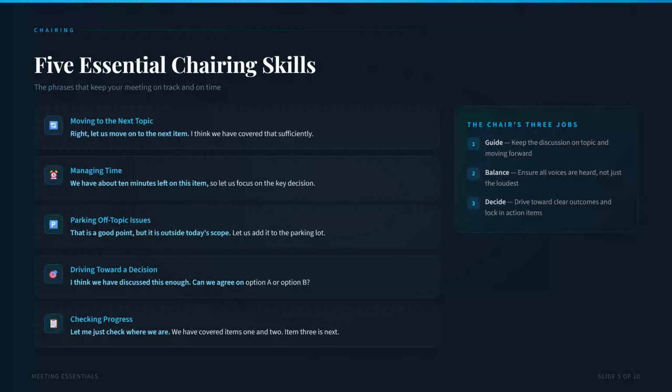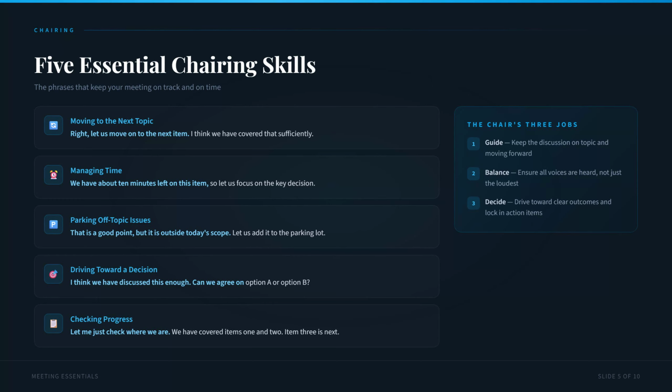As the chair, you need 5 essential skills to keep your meeting productive. First, moving to the next topic. Say, right, let us move on to the next item. I think we have covered that sufficiently. This keeps the meeting from getting stuck on any single point.